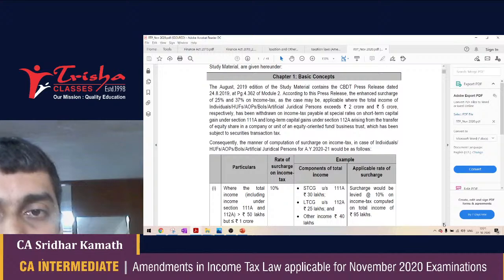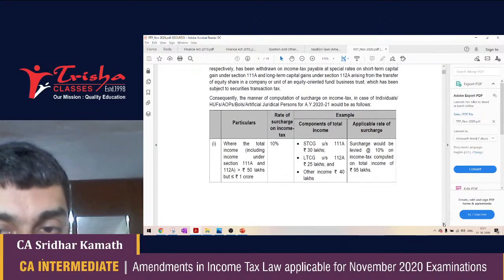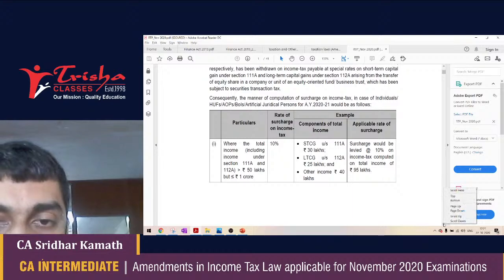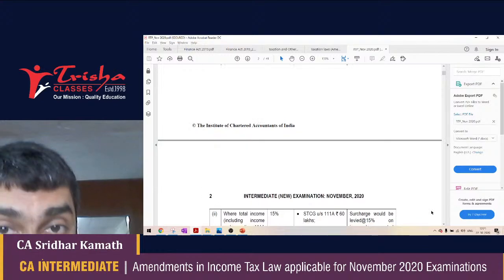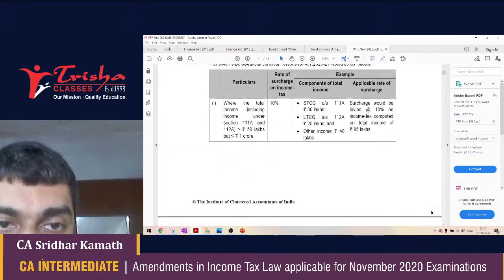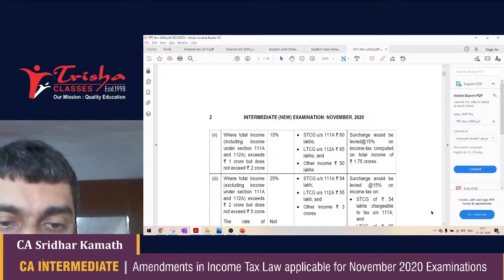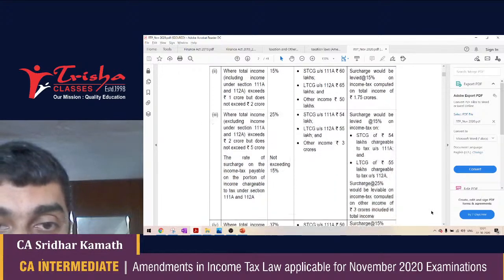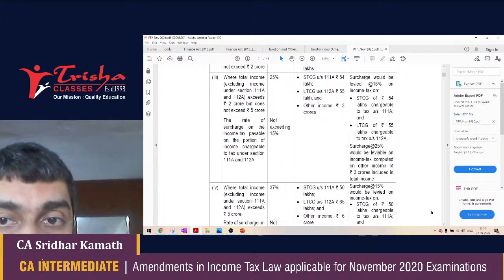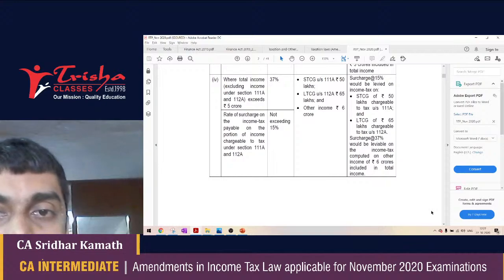On most of these, we have already done discussion. So they start with the changes in surcharge, and they have given you detailed examples on how these surcharge changes operate in a practical example. Please understand the different examples that they have given here, and there is every likelihood that a question will be asked asking you to calculate surcharge in different scenarios. If not in the descriptive part, at least in the objective part. So understand exactly how surcharge works.